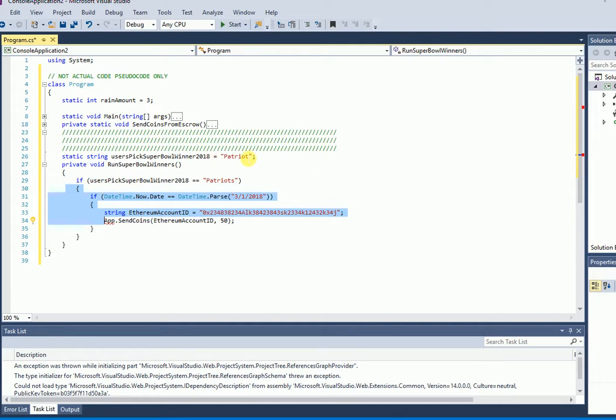But let's say you pick the Patriots and the Super Bowl winners code runs on March 1st. It's going to go, did the user pick the Super Bowl winner? Does that equal Patriots? Let's say you actually picked Patriots. Yes. Go to this line of code. Is today March 1st, after the Super Bowl, in other words? Yes. These are all matching. Send this account, your account, 50 coins to this ID. You get paid on that day. Nothing can stop it. The bookie can't skip town. Nobody can take your coins. This is how a smart contract would work.